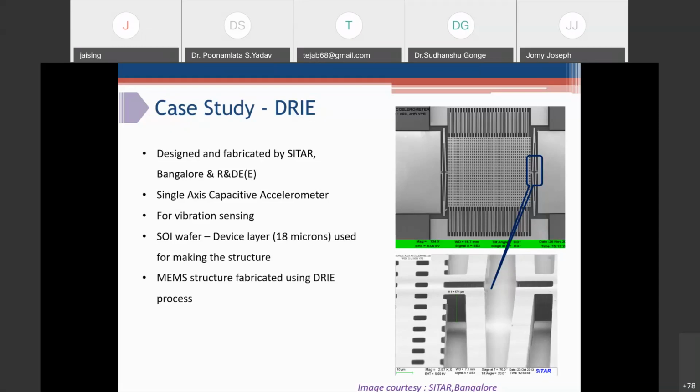These are the beams, leaf springs attached to the anchor, and moving fingers are attached to the proof mass, and fixed fingers are attached to the base. We have used a silicon on insulator wafer for this fabrication, with a device layer of 18 microns and a handle layer of 300 microns. This MEMS structure has been fabricated using the deep reactive ion etching process.